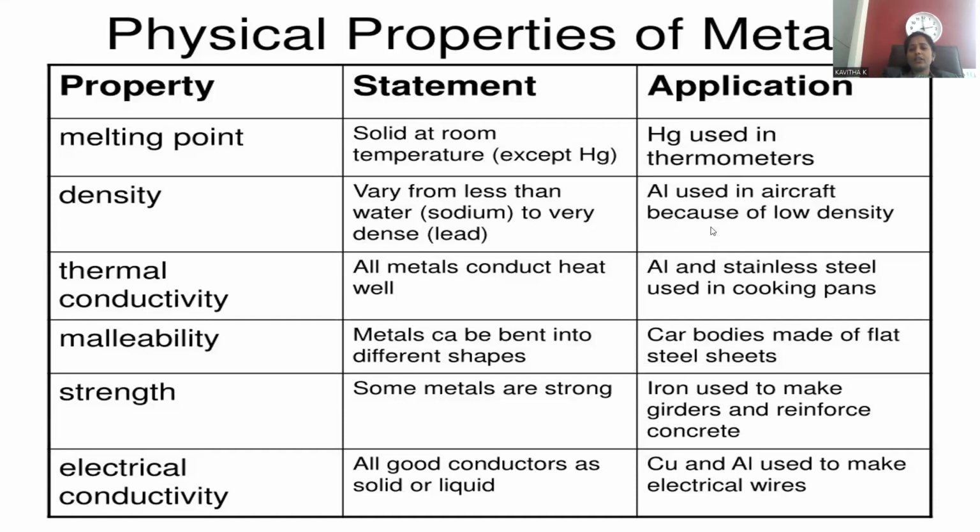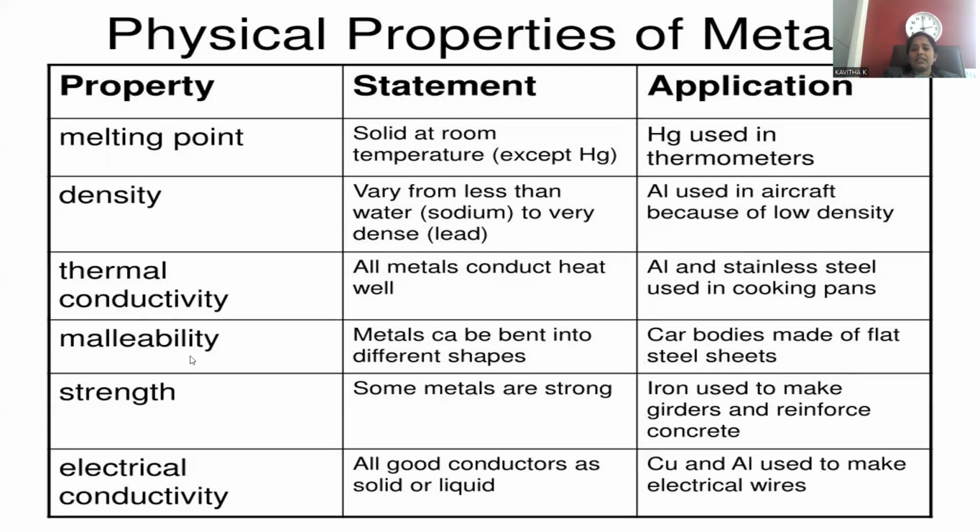This is an application. Aluminium is a metal, but its density is lower, which is why it is applied in aircraft manufacturing. Aircraft fly in the sky, so we need to fabricate them from low density metals only, so aluminium is more suitable, being lighter.